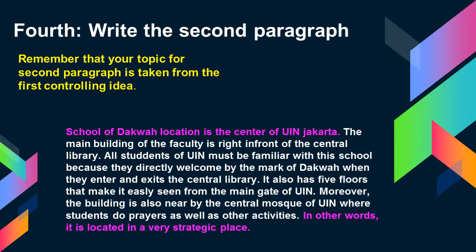So all of the controlling ideas that you put in your mind mapping actually become the topics of your body paragraphs. Yeah. So the first controlling idea that I chose before is the locations. Look at here, this is the subject of the main idea of this paragraph. Actually, locations here is the subject, which indicates this is the topic of the second paragraph.